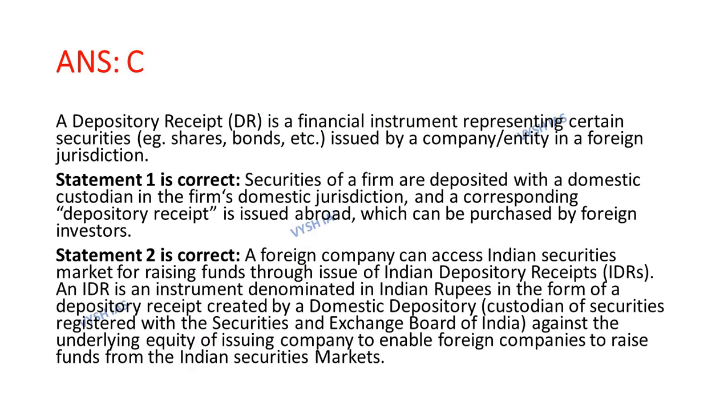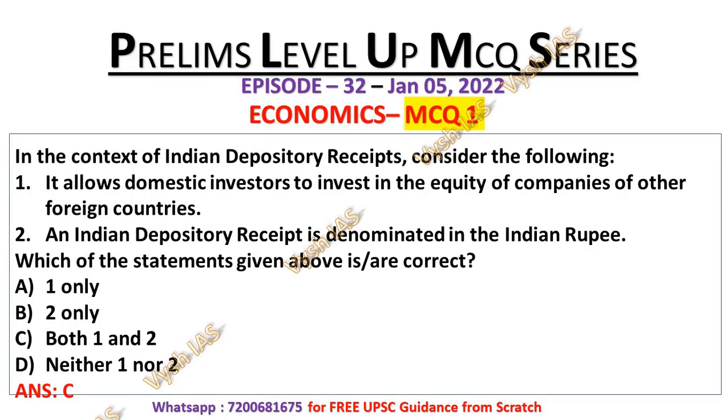A foreign company can access the Indian security market for raising funds through the issue of Indian depository receipt. This is a very important statement. And Indian depository receipt is an instrument denominated in Indian rupees in the form of depository receipt created by a domestic depository against the underlying equity of the issuing company to enable foreign companies to raise funds from the Indian security market, which is the explanation of statement number 2. As I already told, Indian depository receipt is denominated in Indian rupees. That's why statement number 1 and statement number 2 both are correct.